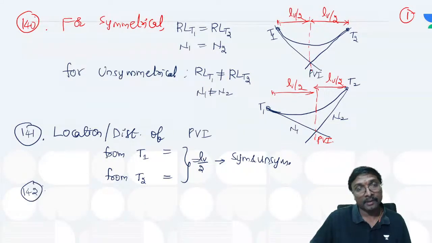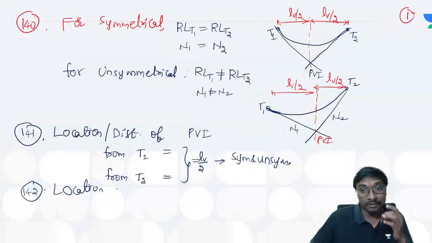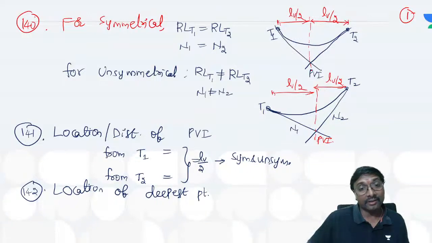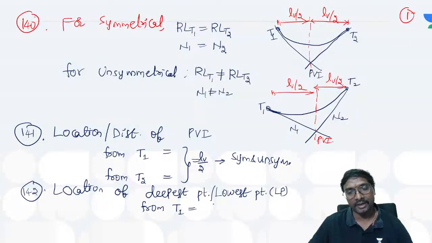142. I'll be writing that here itself. Location of this deepest point, or you can also call it the lowest point, from the first tangent point is given with the symbol x1.